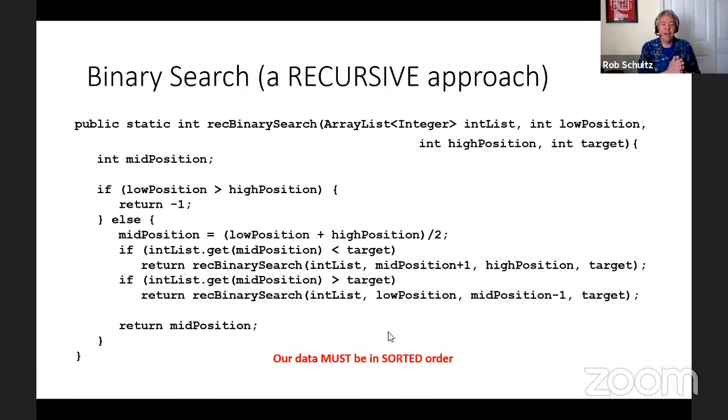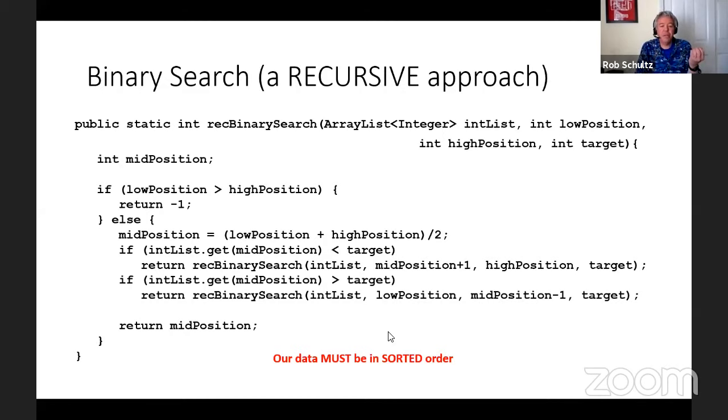Well, if we just have an array list of random words that are not in order, or random numbers that are not in order, then there's really no way to know whether the number we're searching for comes before or after the number that we just found as our middle position. So in order for binary search to work, it's much more efficient in most cases than linear search, but the catch is our data has to be in sorted order. If our data is not in sorted order, then we really don't have a lot of choices at this stage. We would have to look at linear search instead.